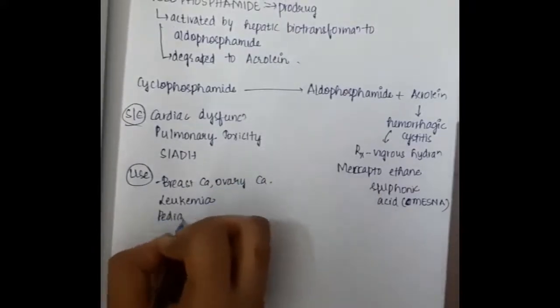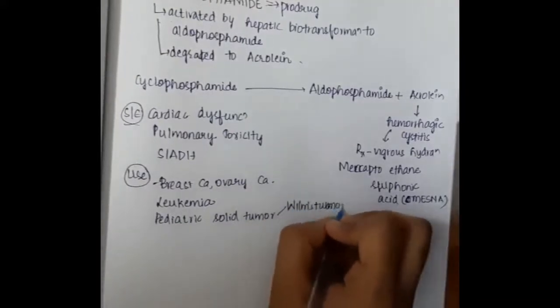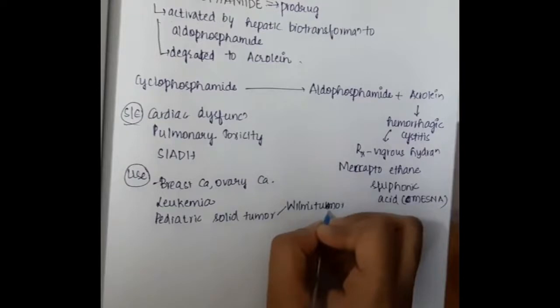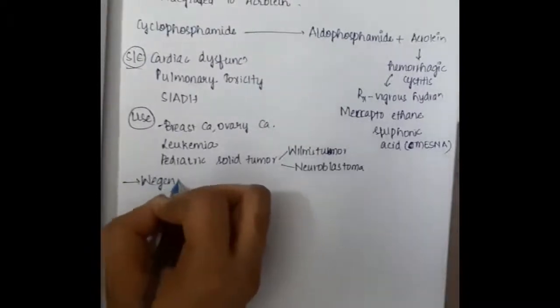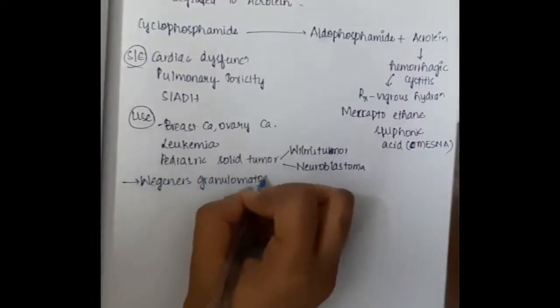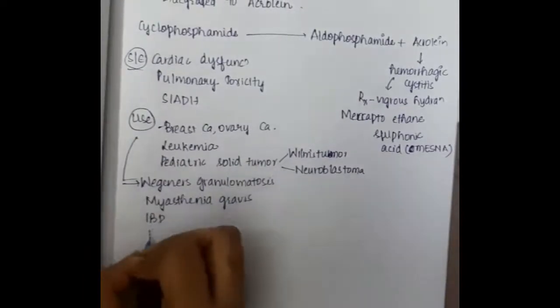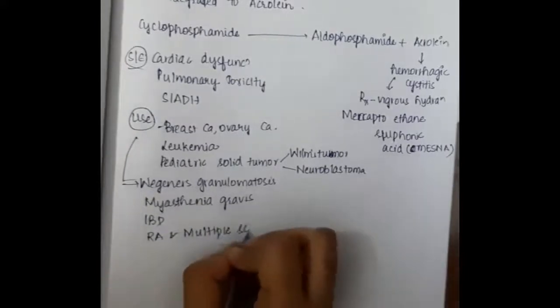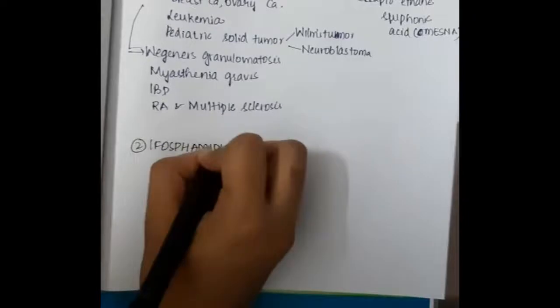Uses of cyclophosphamide include breast carcinoma, ovarian carcinoma, leukemia, and pediatric solid tumors like Wilms tumor and neuroblastoma. It is also used in Wegener's granulomatosis, myasthenia gravis, inflammatory bowel disease, rheumatoid arthritis, and multiple sclerosis. These are the important uses of cyclophosphamide.